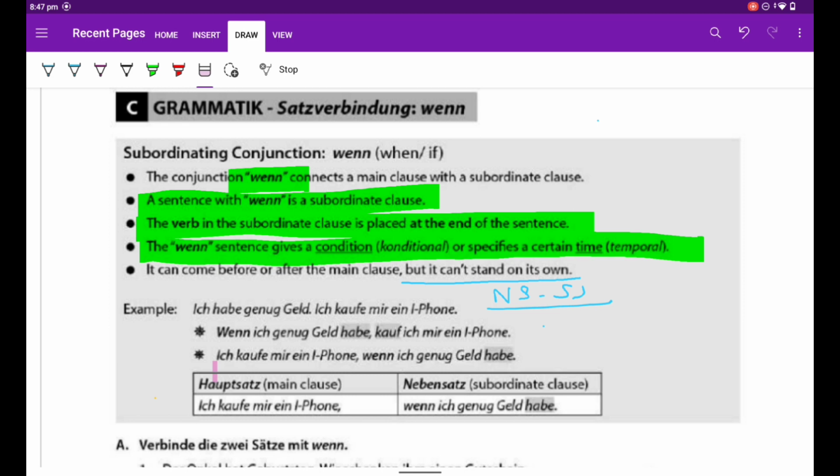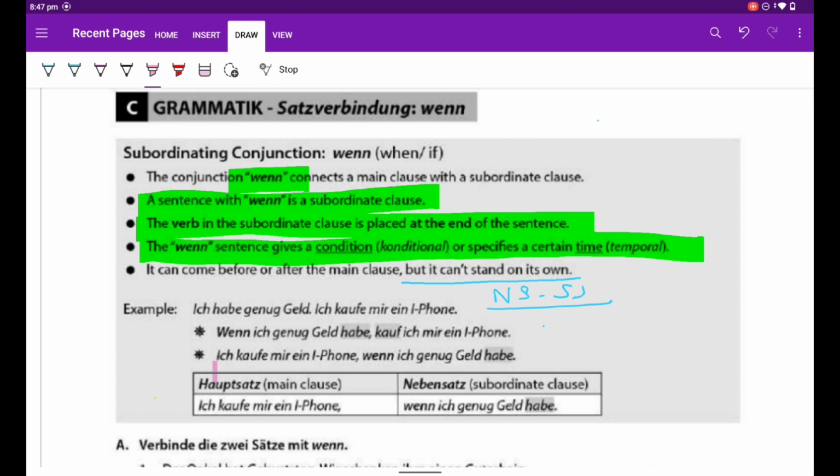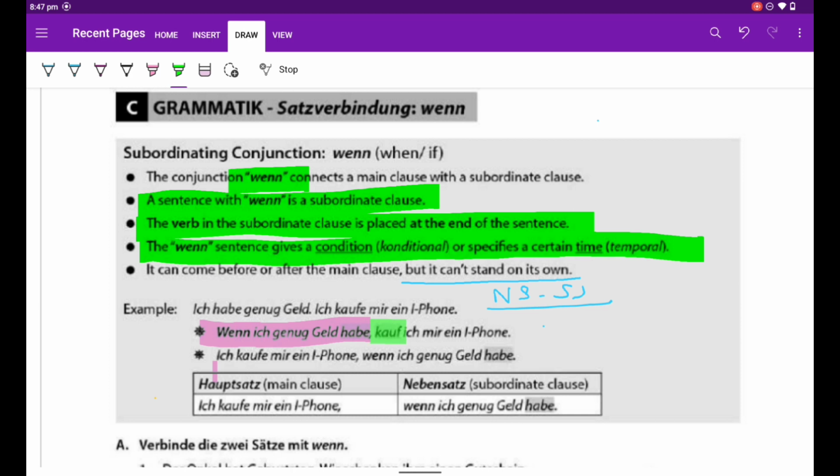Example is very well given here. We can understand from here only. Wenn ich genug Geld habe, kaufe ich mir ein Phone. Here in this case, Nebensatz is on first position, Hauptsatz second.